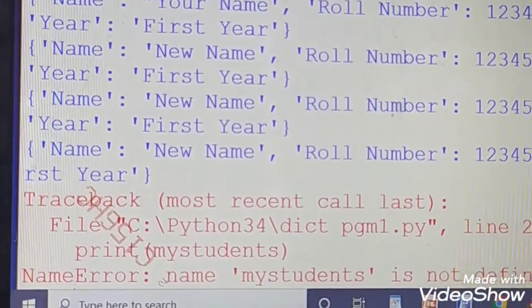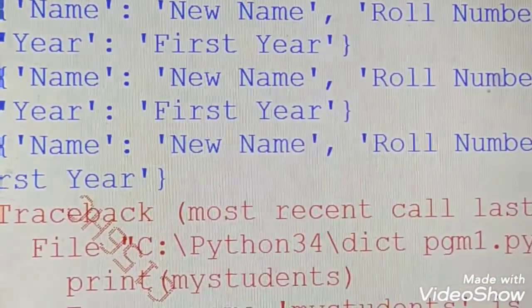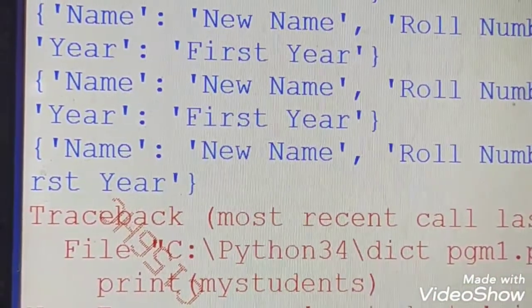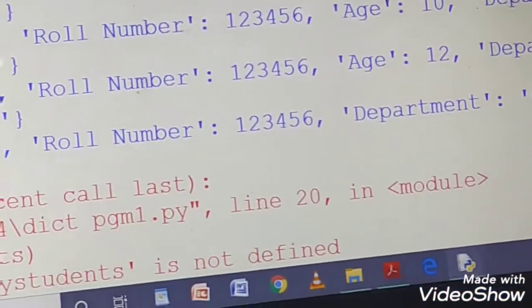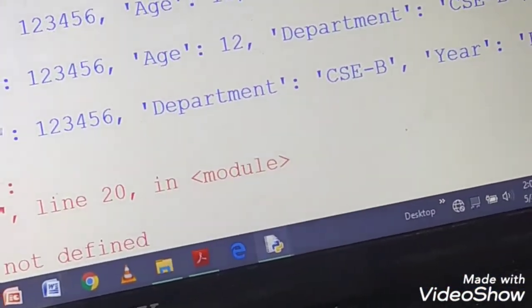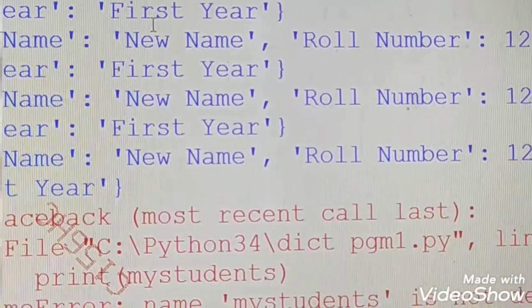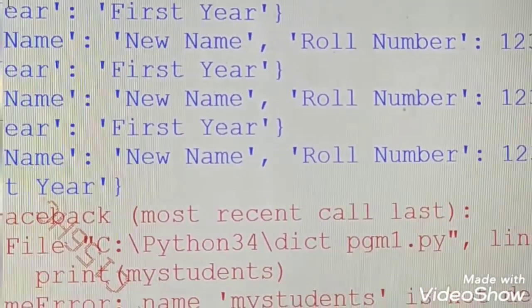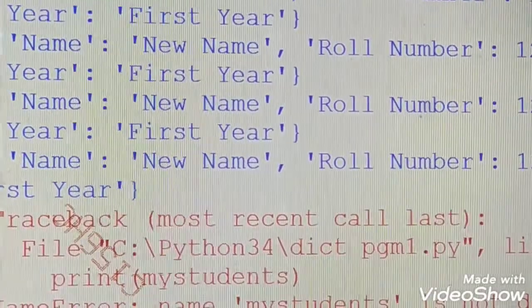You can look into it: first I have created the dictionary. A dictionary is always specified with curly braces open and curly braces close. Name, roll number, age, department, and next name. I have inserted one more key value, year, first year, which is not there in the first output.